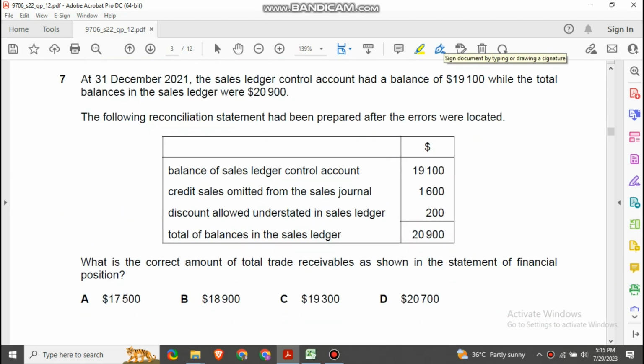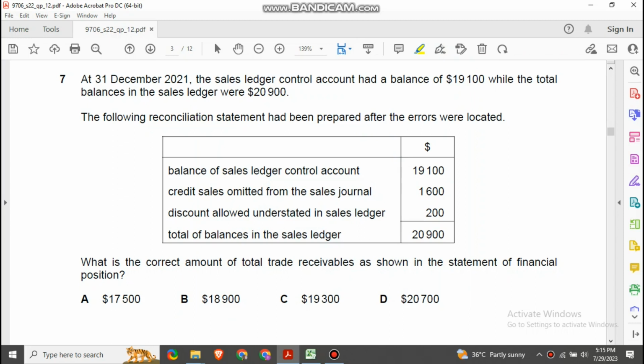At 31st December 2021, sales ledger control account had a balance of 19,100 while the total balance on the sales ledger was 20,900. The following reconciliation statement has been prepared after the errors were located. Balance of sales ledger control account 19,100.